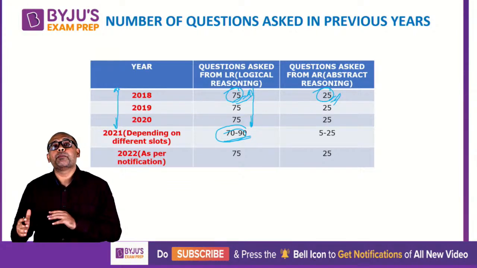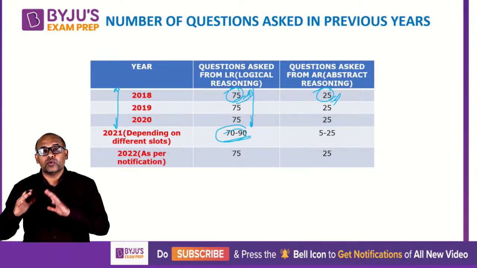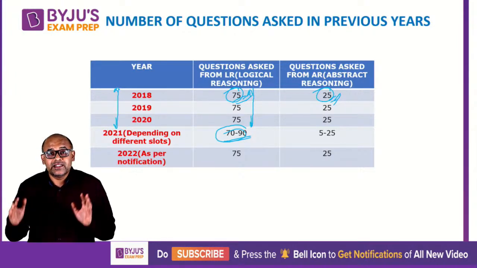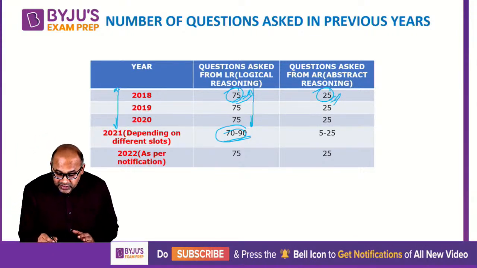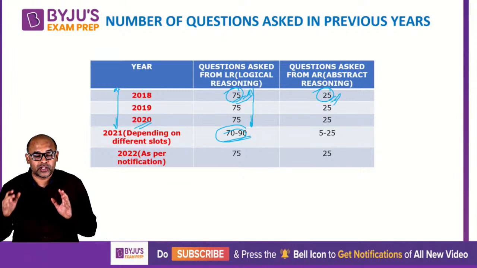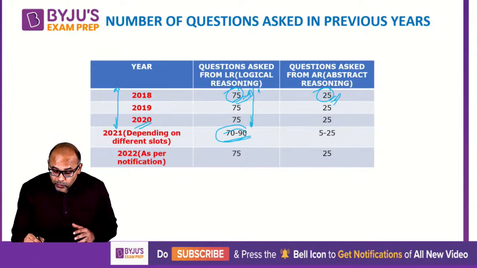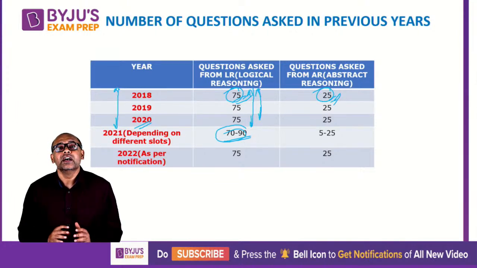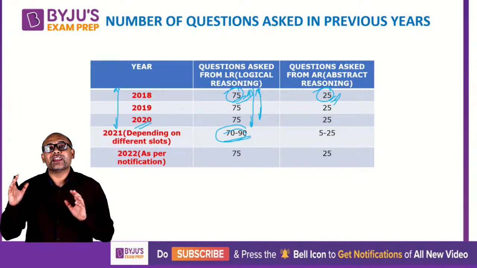Also last year the entire paper was jumbled up. People had to search which section is where. So all that happened. This year we expect things to be coming back to normalcy. I expect that last year's 2020 pattern was an exception. I expect this year the pattern to remain as it was in the other 3 years. Last year, I'm assuming, was an exception where things were not exactly correct.